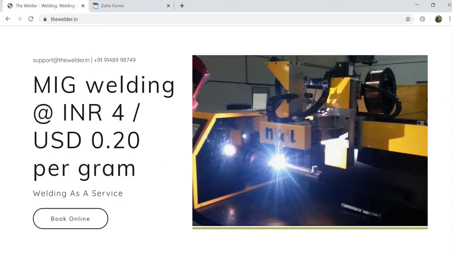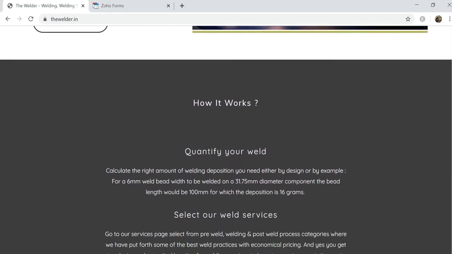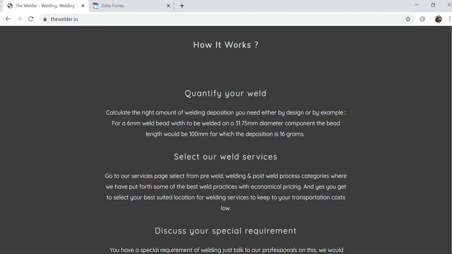If you see the web page, it's very clear as to what we are offering, and we've given a clear outlook of how it works. What we've specified here is 3 things that we focus on, that is to quantify your weld. Before you give us whatever type of component you have, basically everything related to MIG welding. As of now, we offer only MIG welding. Further down the line, we would like to extend our services to TIG and TIG with wire feeding.